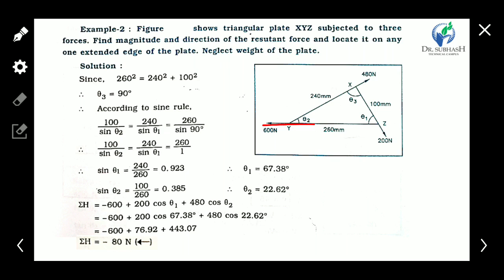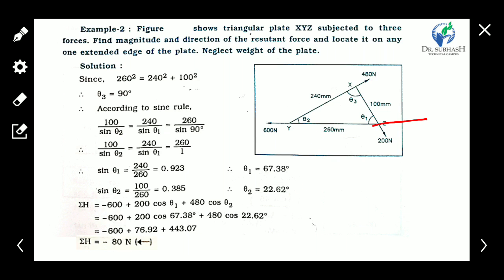So here the horizontal force is negative 600. The other horizontal component of this force is 480 cos theta 2. Here we make every angle with the horizontal theta 2, because here is theta 2, so here is also theta 2. Theta 2 value we already found out.